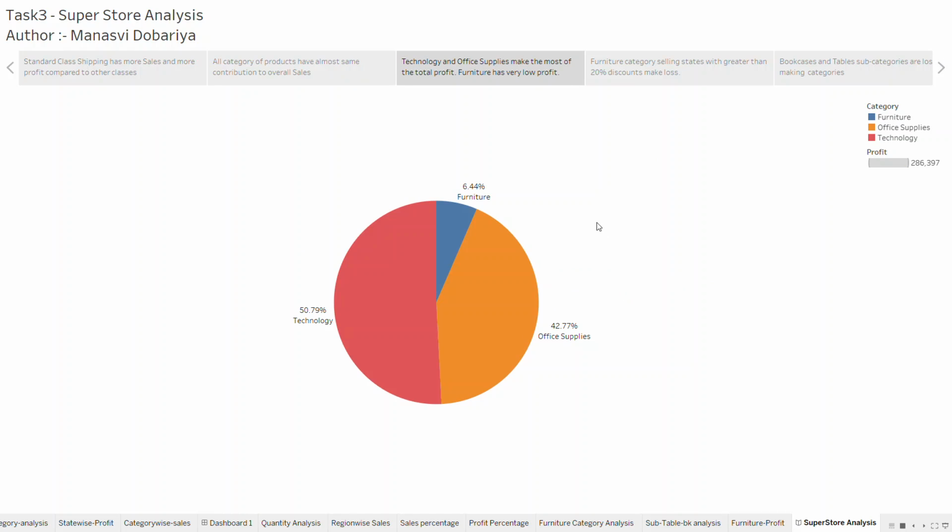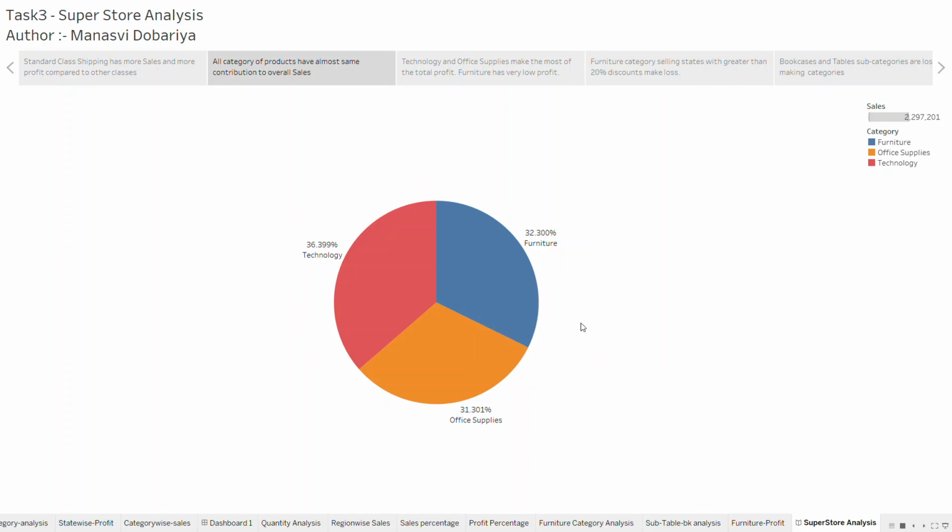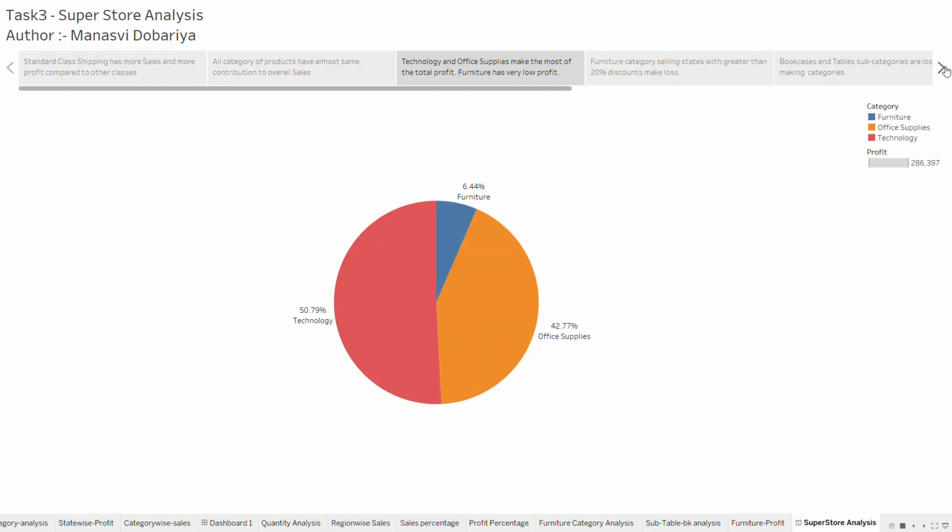On to the next. This is the profit percentage of the three categories. As we can see, technology and office supplies are making a good amount of profit, as they should, and the furniture category is making a very small amount of profit. It is contributing less than 7% of the total profit, but it has a very decent share of sales. So there should be some problem with the furniture category because of which the profit is low. So let's analyze it further.